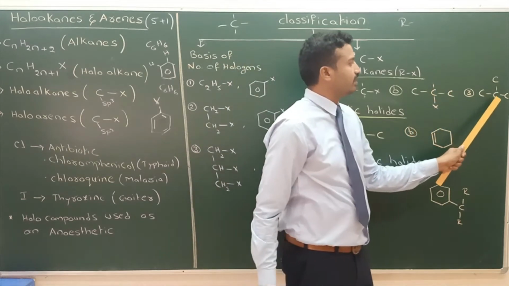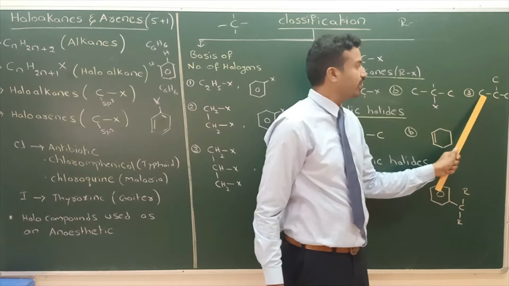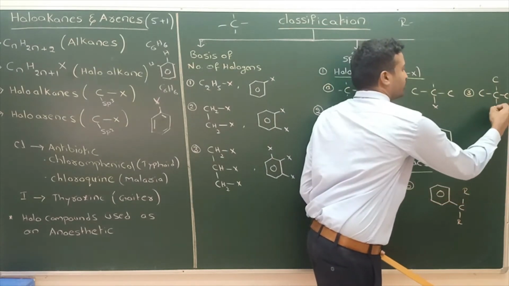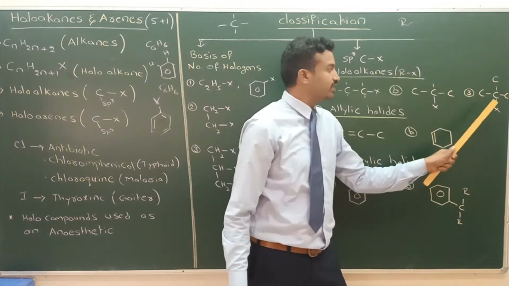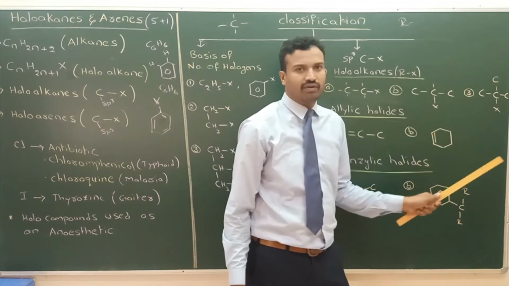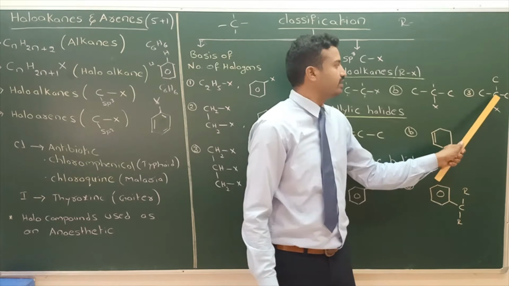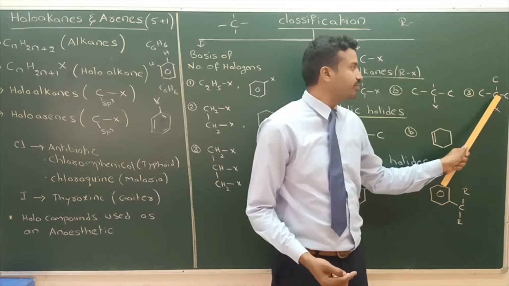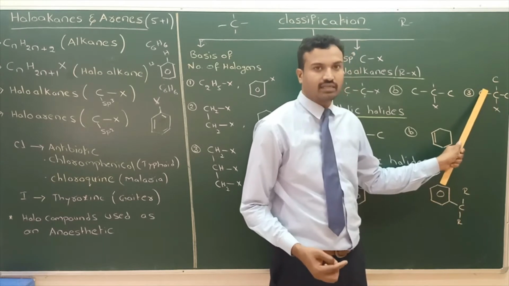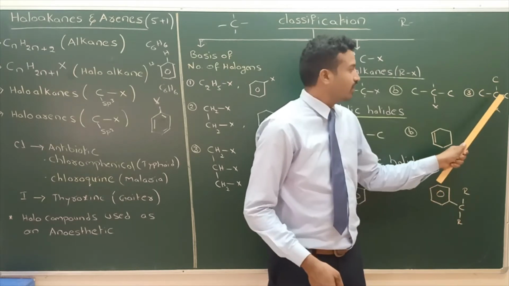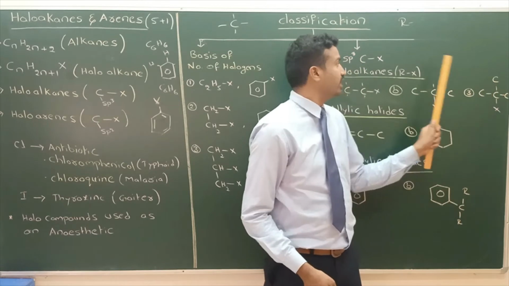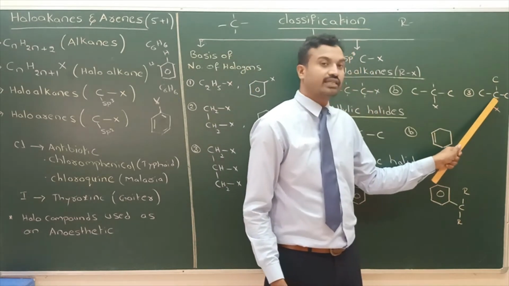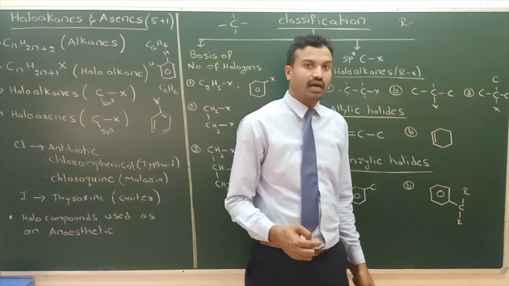Next here, this carbon is bonded to 3 other carbons. Here, halogen is bonded to this carbon, so it is called tertiary alkyl halide. Why is it called tertiary alkyl halide? This carbon is tertiary carbon. Tertiary carbon means the carbon is bonded to another 3 carbons directly. Around this carbon 4 sigma bonds, sp3. Halogen is bonded to tertiary carbon, so it is called tertiary alkyl halide.